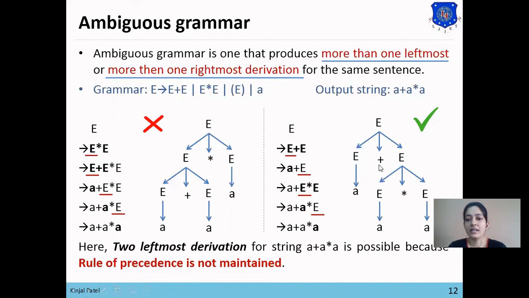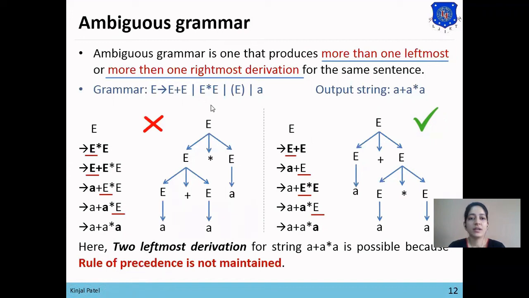The higher priority operator is at the lower level and the lower priority operator is at the higher level. Why do we put the higher priority operator at the lower level? Because then only it will be evaluated first. So the second tree follows the rule of precedence, the first does not.